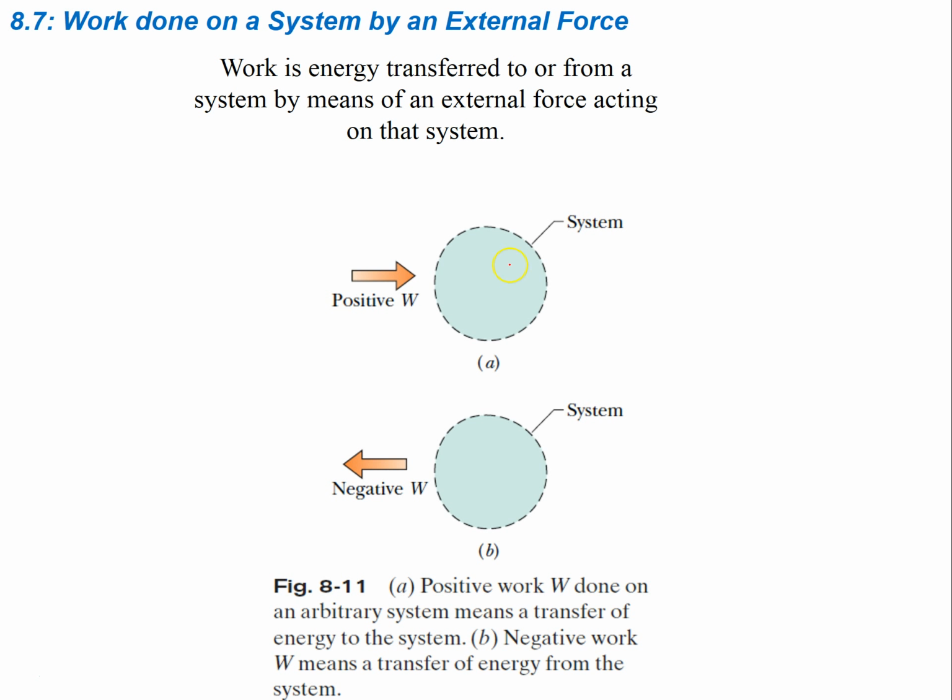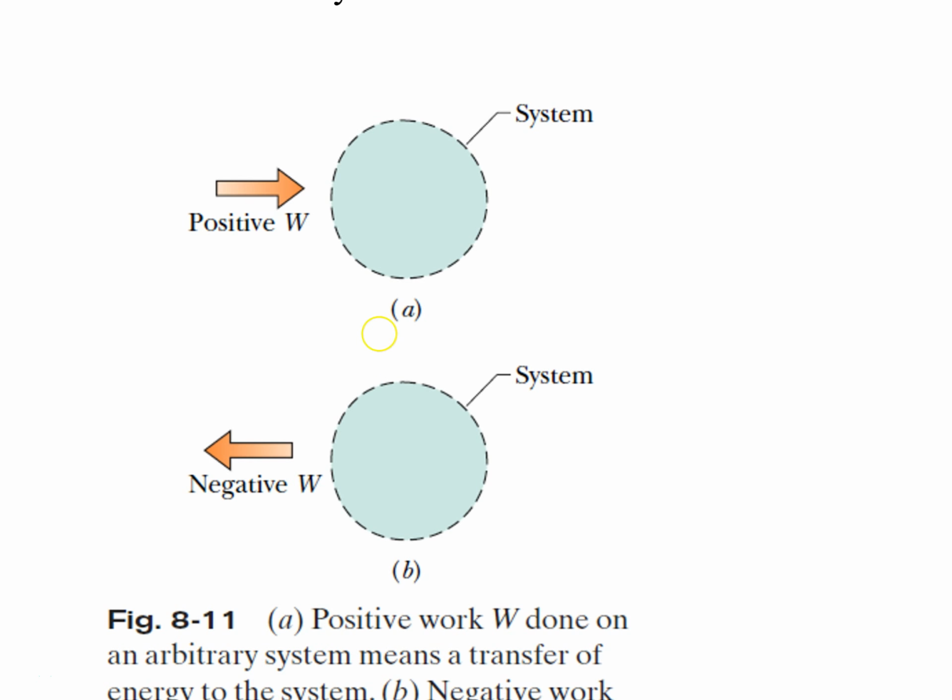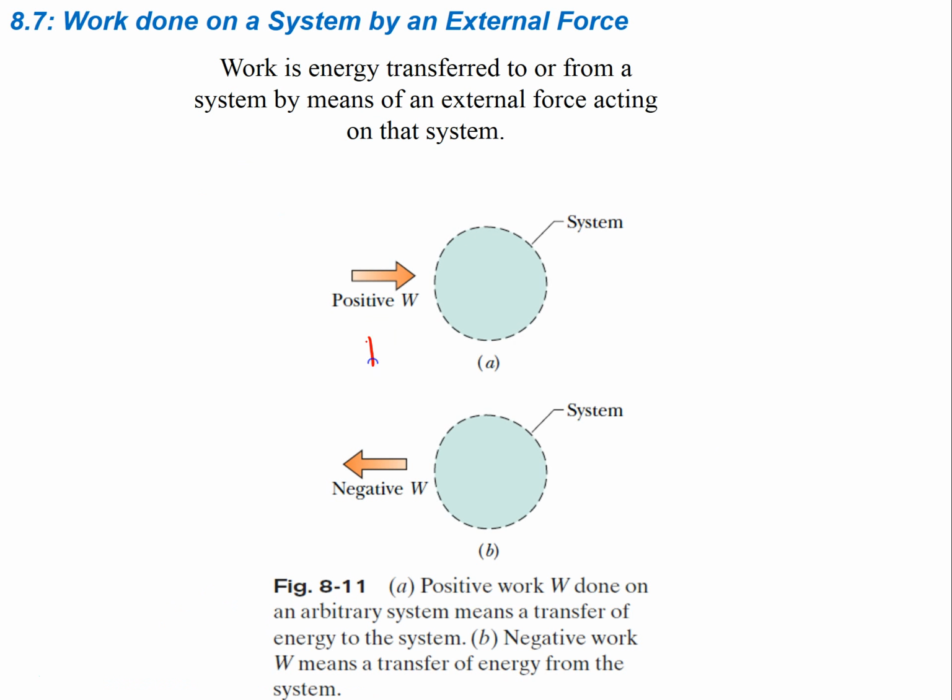Alright, so if you can imagine that we have some sort of system, and the system can include anything. It could be a couple objects, it could be one object, it really just depends on what's interacting. But if you do positive work onto whatever that system is, you're going to give it energy. Right, so when you do positive work, your energy is going to increase. When you do negative work, your energy is going to decrease. So essentially when you do negative work, you're taking energy away from the system. When you do positive work, you're giving it energy.